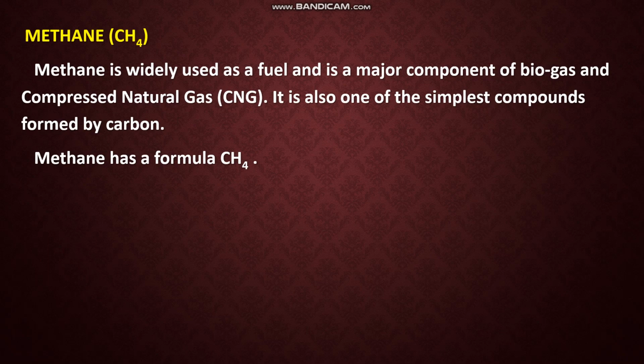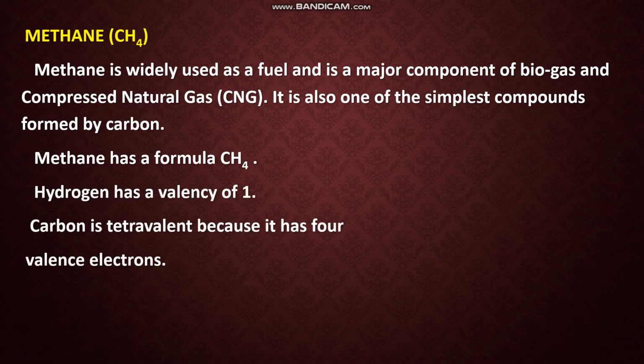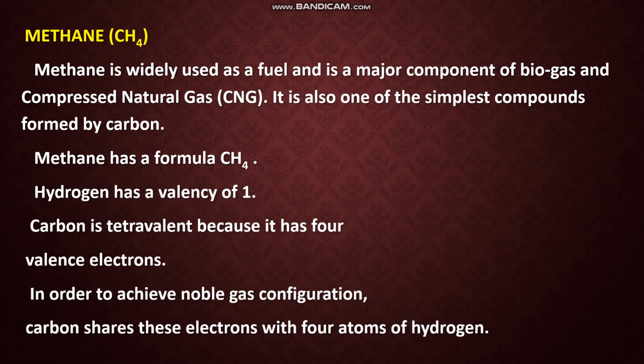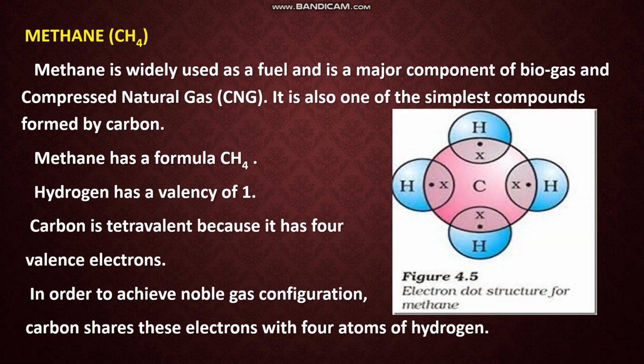So you know carbon's valence is 4, that means it is sharing 4 electrons, and hydrogen's valence is 1, it is having 1 electron in the K shell. So each hydrogen requires 1 more electron and carbon requires totally 4 electrons to complete the octet. So hydrogen's valence is 1, carbon's valence is 4. In order to achieve the noble gas configuration, carbon shares these electrons with the 4 atoms of hydrogen. So let us see here.